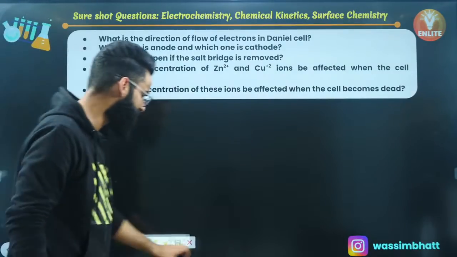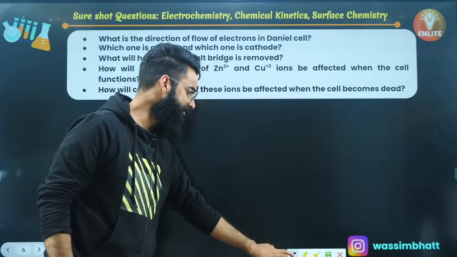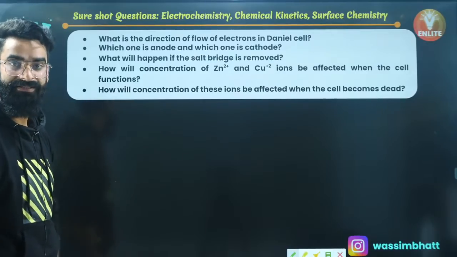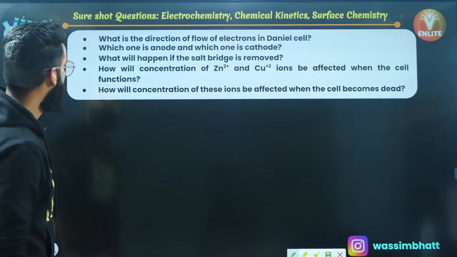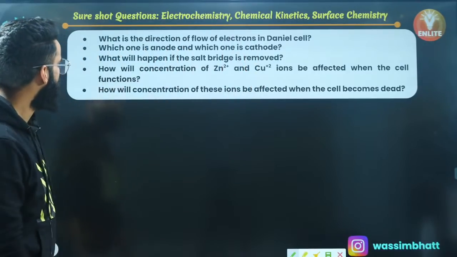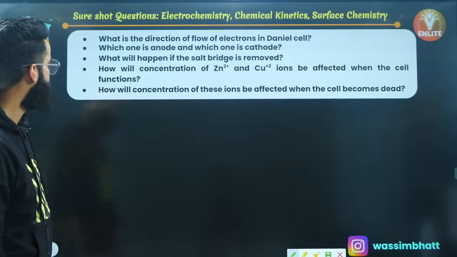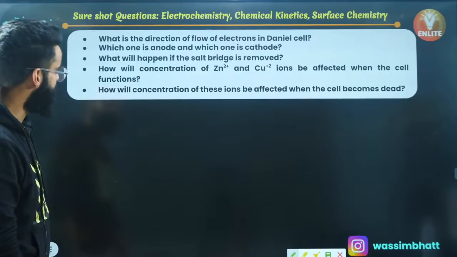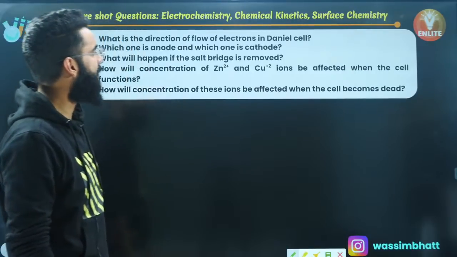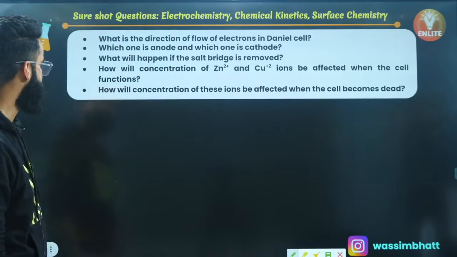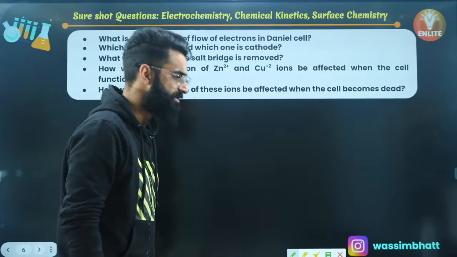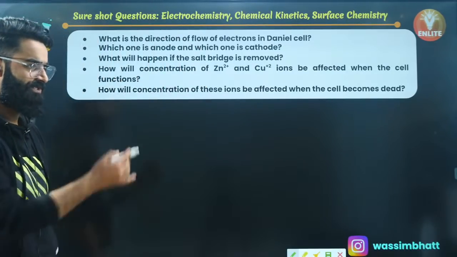These are the different types of questions which can be asked from the galvanic cell, which you call the Daniell cell basically. What is the direction of flow of electrons in the Daniell cell? Which one is anode and which one is cathode? What will happen if the salt bridge is removed? How will the concentration of Zn2+ and Cu2+ ions be affected when the cell functions? How will the concentration of these ions be affected when the cell becomes dead? These are the different types of questions which can be asked.